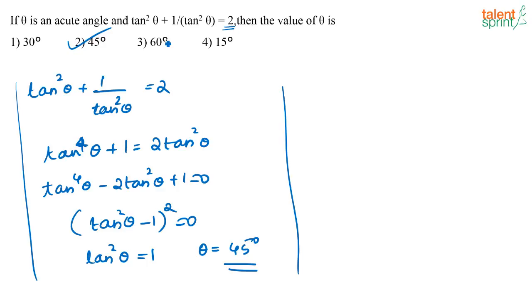Yes, see, if it is either 30 or 60, generally you will have some root terms, or you will have numbers like 3 and all involved. Here none of that is involved, so 45 seems to be the right choice. Try 45 first, you will immediately get the answer. You needn't solve it this way, but this is the normal way in which you would approach in case you are not able to do it with options.